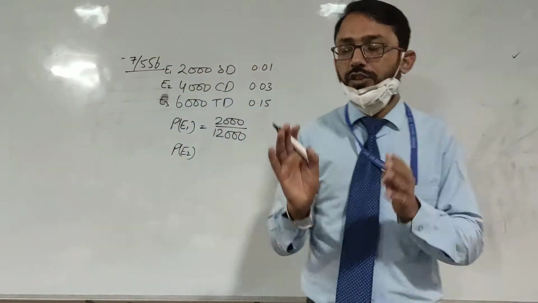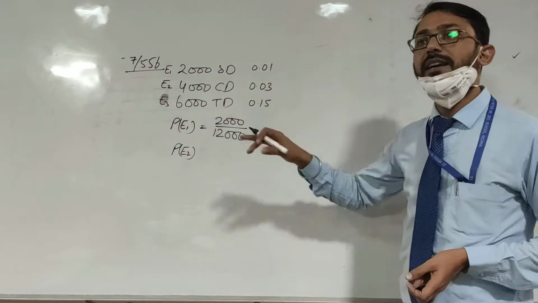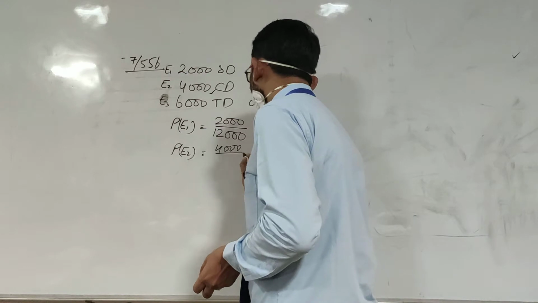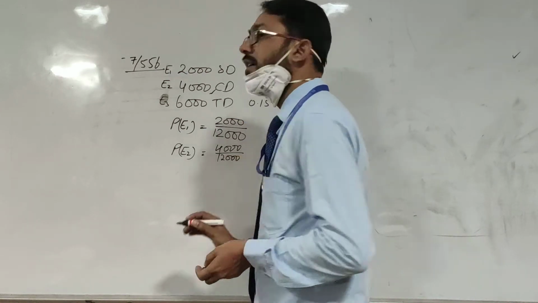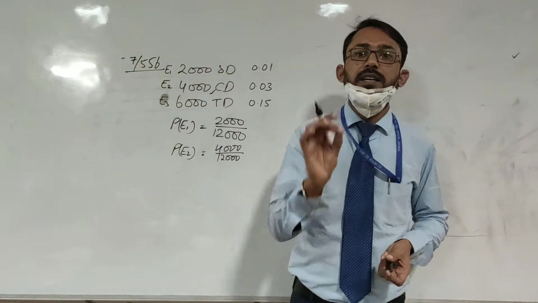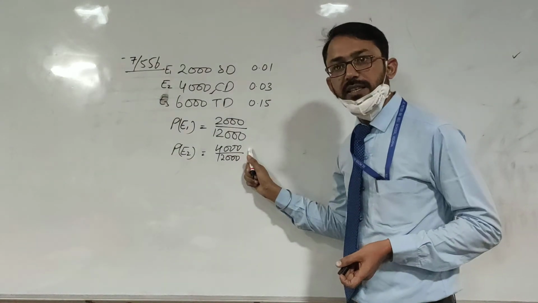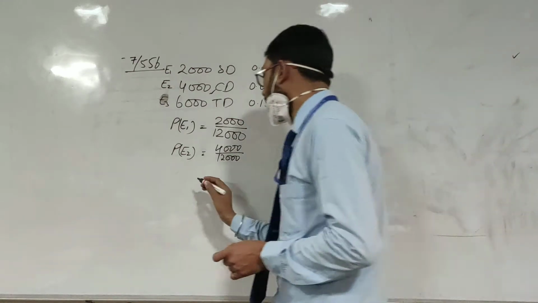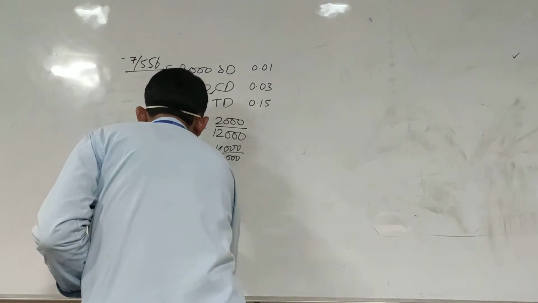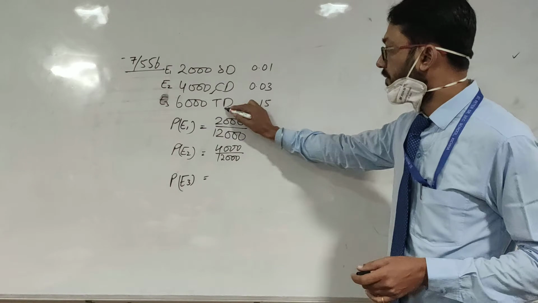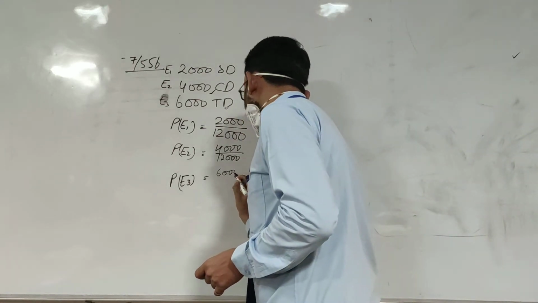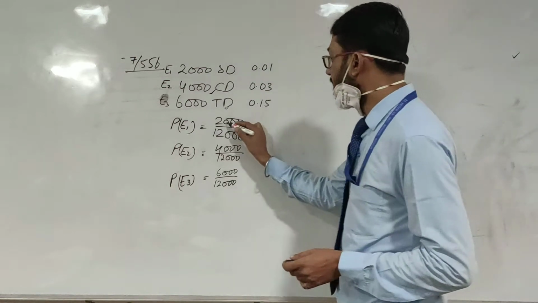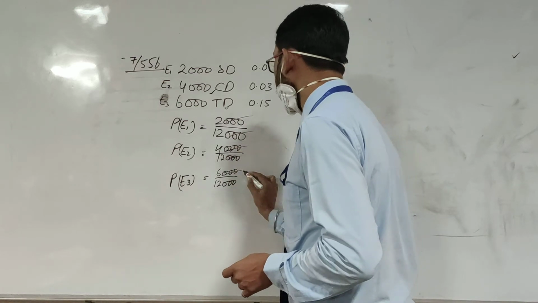P(E2) is the probability that a car driver is having insurance, that is favorable cases 4,000 upon total cases 12,000. The car drivers taking insurance out of the total number of people who are having insurance. Then P(E3), this is for the truck drivers. So the favorable cases will be 6,000 on total cases 12,000. We could easily simplify it. More simplification is also possible.